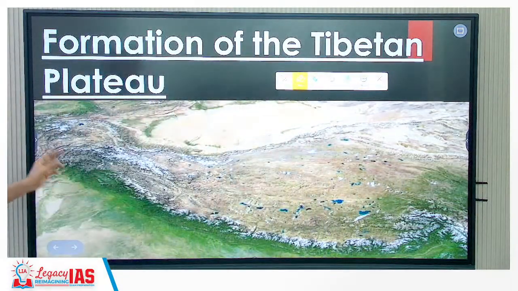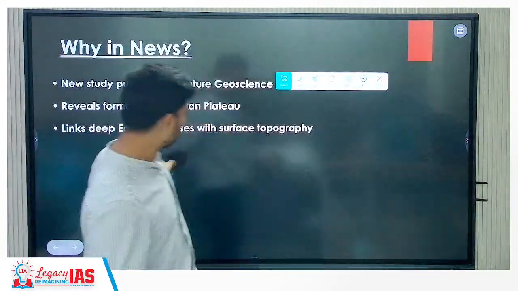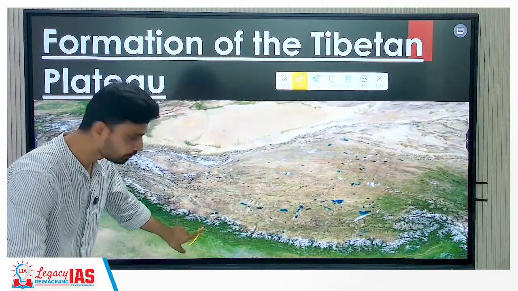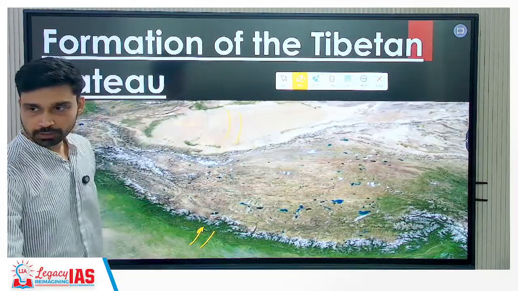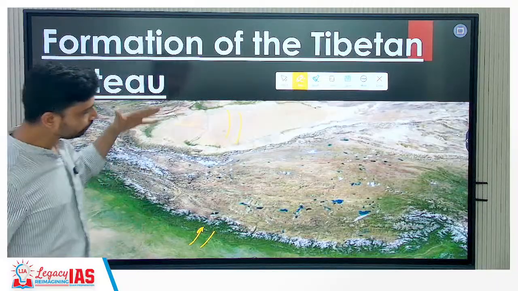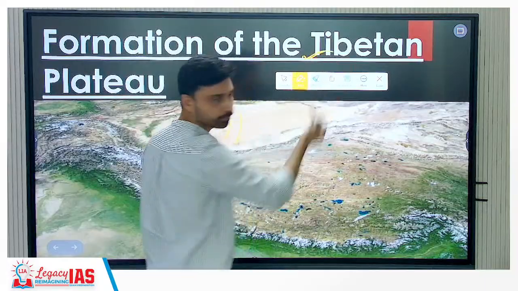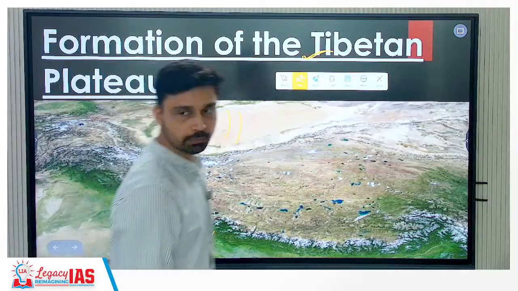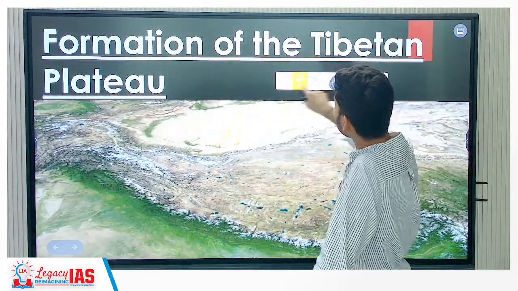Then the third topic is the formation of the Tibetan Plateau. We already understand that, if you look here, the Indian plate is moving from the south, and in the north which plate do we have? The Eurasian plate. Due to collision between the Indian plate and Eurasian plate, what formed? Himalayas. And between them the land mass also got uplifted. That land mass we see in the form of the Tibetan Plateau. So how did the Tibetan Plateau form? By the convergence of the Indian plate and Eurasian plate. So that is the knowledge that we have.